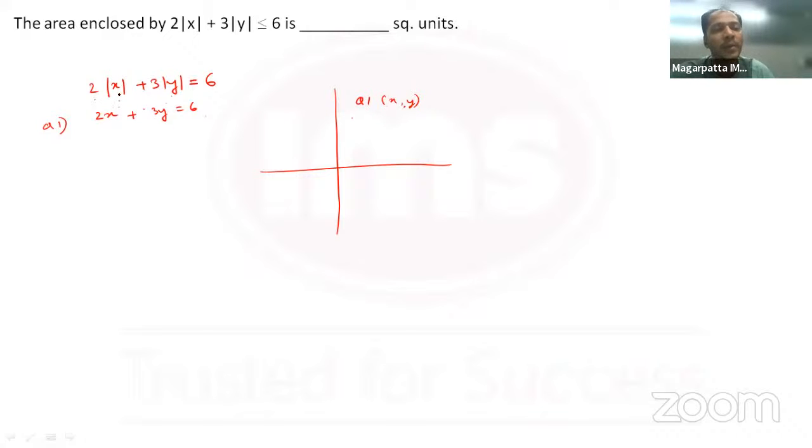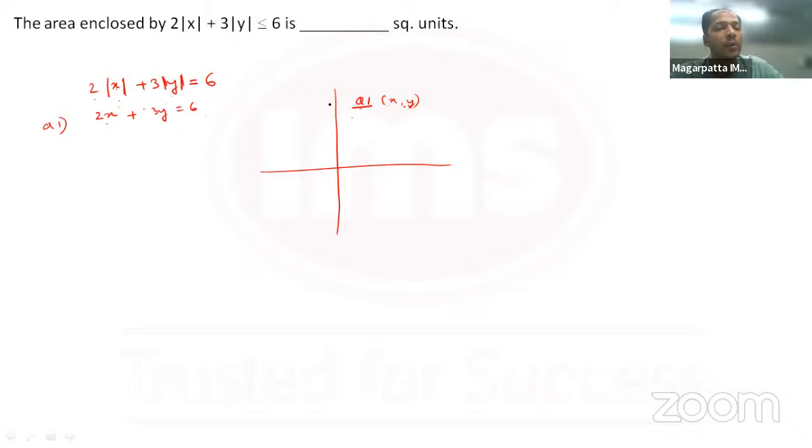So the mod will become, see, the only condition with mod is that if x is positive, mod opens up as it is. But if x is negative, mod introduces another minus sign, and minus into minus makes it positive. So in the first quadrant, both x and y are positive, and because of that, mod will simply open up as x and y itself. So in quadrant 1, 2x plus 3y is 6.